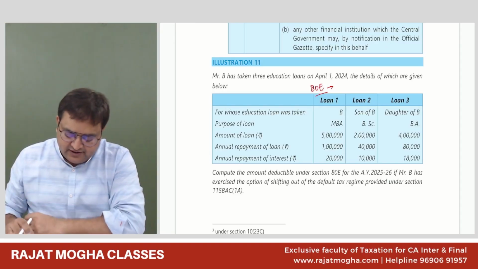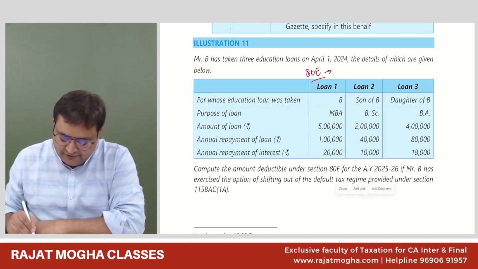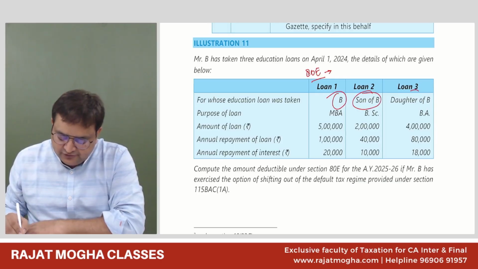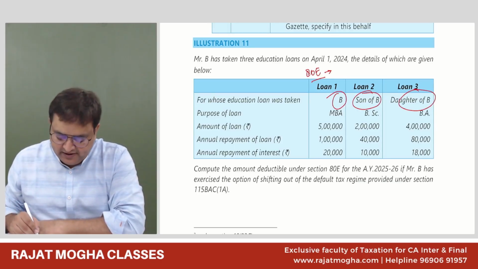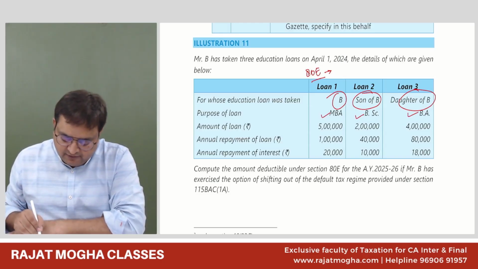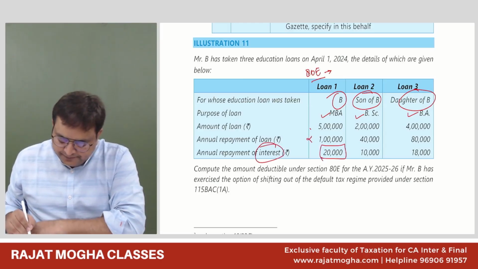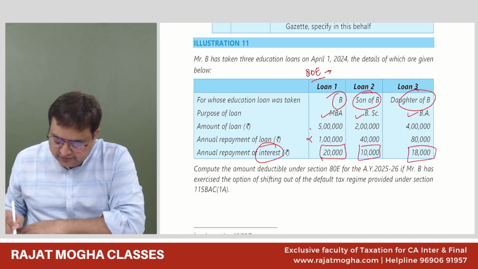So here, if the assessee has taken a loan for, let's say the assessee is B, for himself, for his son, for his daughter, all three are allowed. Whether he is doing MBA, BSc, or BA, anything after class 12 is okay. The amount of repayment of the loan, no. We are concerned with the interest of the loan. So 20,000, 10,000, 18,000, they all can be allowed.